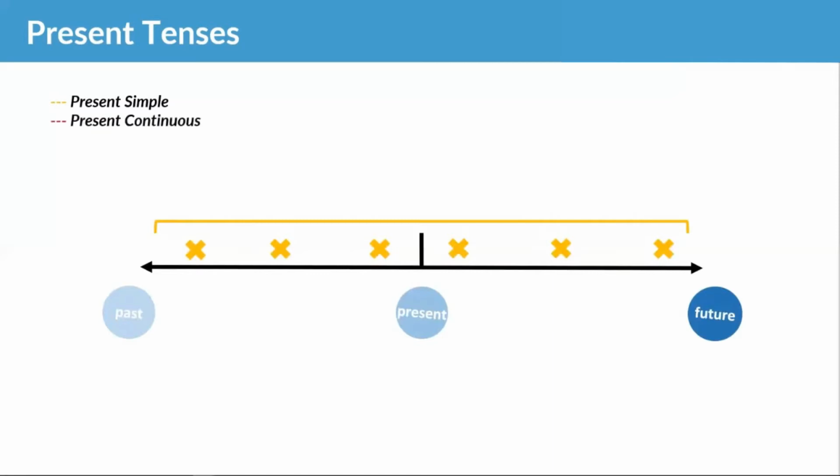Now, what about the present continuous? Where does this fit? Well, the first use is for something that's happening right now. So, like I said, you are listening to me, something that's happening right now, or a long action that is in process at the moment.